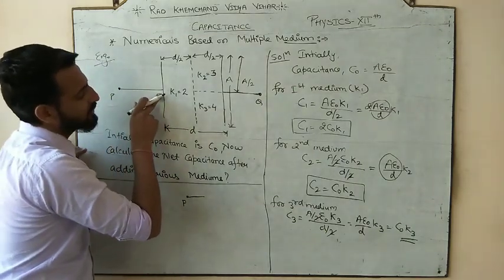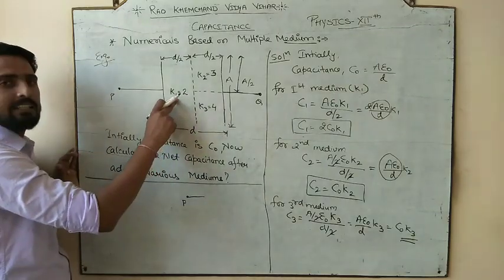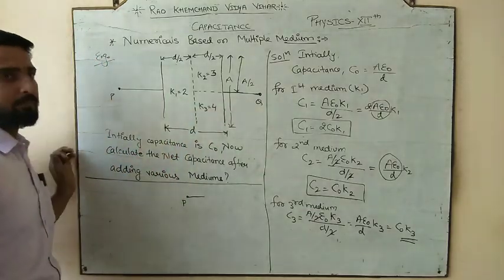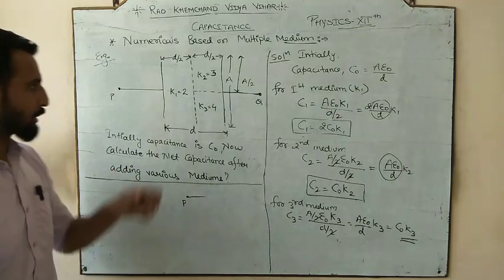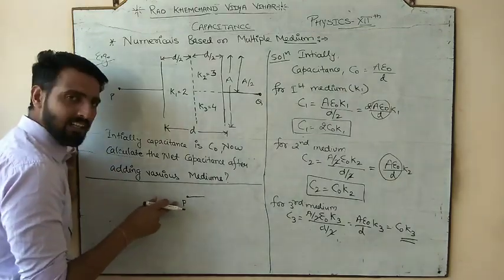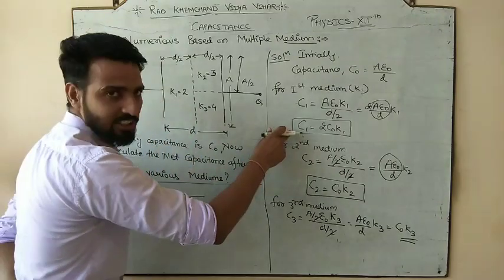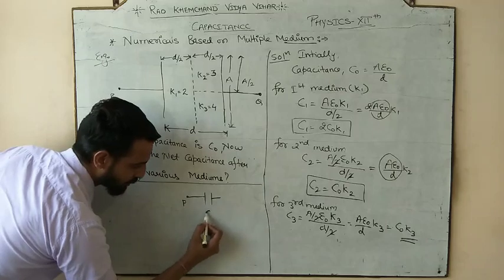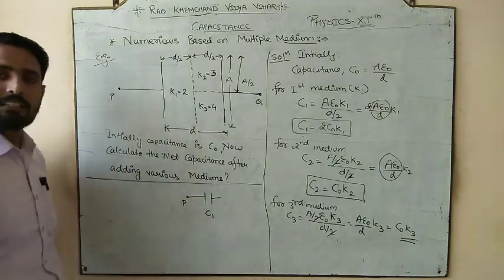As soon as we reach here, so सबसे पहले किसको मिले? We first of all meet the K1, and once we meet the K1, so K1 is that person जो C1 नाम के घर पे रहता है. Simple. So first of all, once we started from the P point, we will reach to the K1. हम कहाँ पे पहुँचे? K1, and K1 will give you the C1. So जब हम P से चले तो हमें पहले मिला C1.